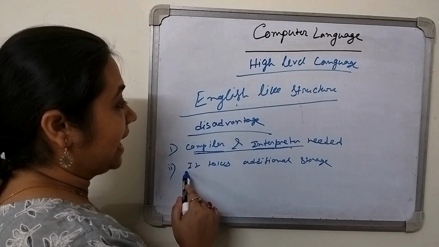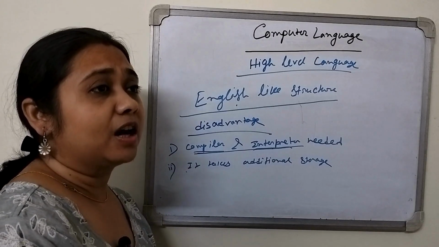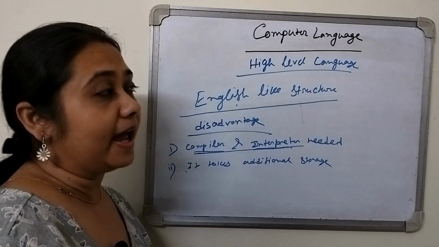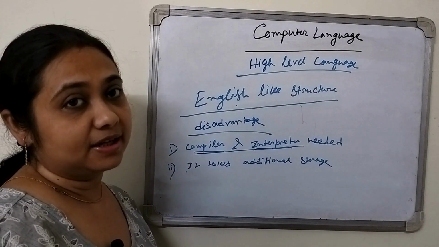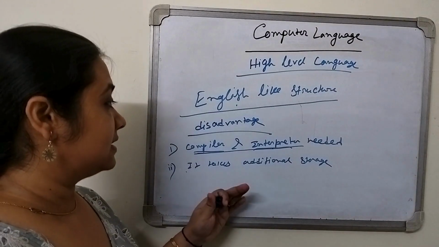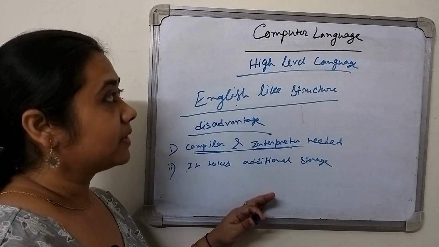Also, it takes additional storage, because as we are giving the instruction in English, the whole thing should be converted into binary, and then the computer will understand it. So an English like structure takes some additional storage. So these are the disadvantages of this.